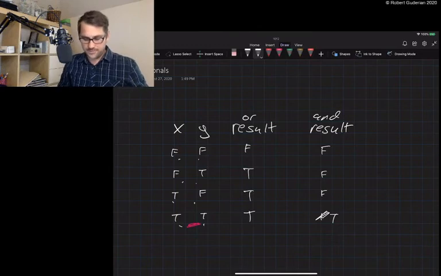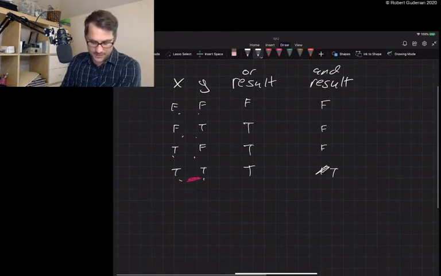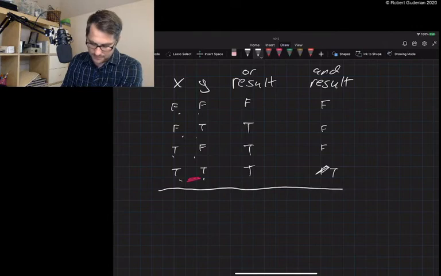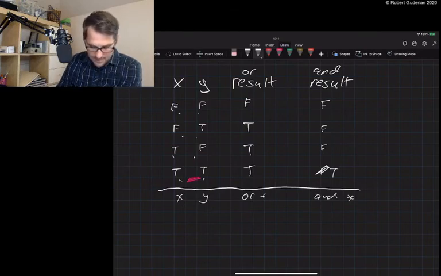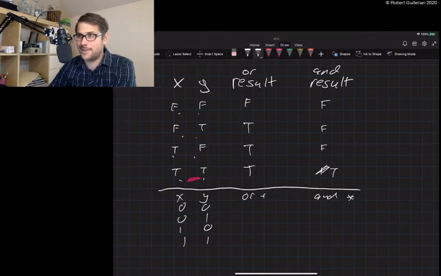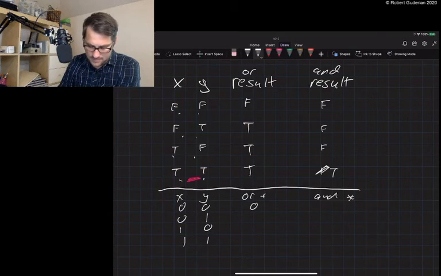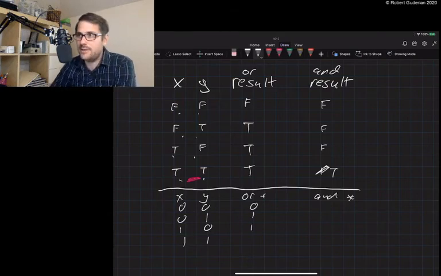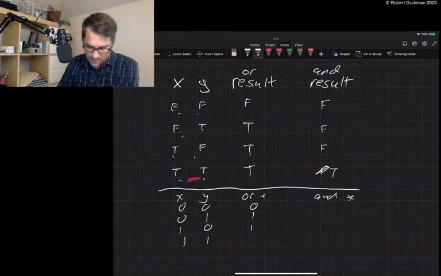There's a few ways to draw them. So considering that, now let's do this again with numbers. We have X, we have Y, we have or, we have and. Or is plus, and is multiplication. 0, 0, 0, 1, 1, 0, 1, 1. It's binary counting. Let's talk about binary. 0 plus 0 is what? I can do this. 0. 0 plus 1 is 1. 1 plus 0 is 1. 1 plus 1 in binary, in this case, is going to be 1.